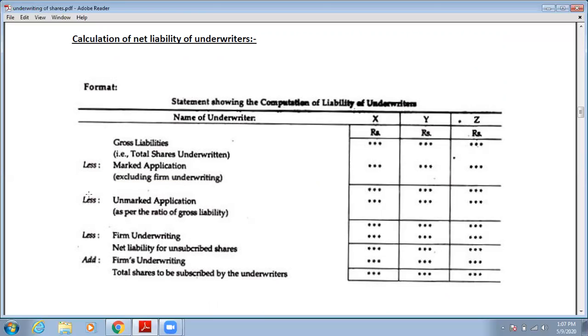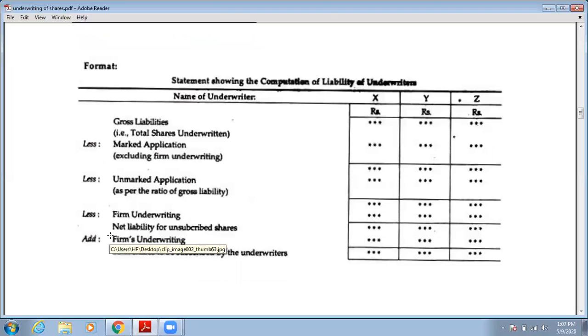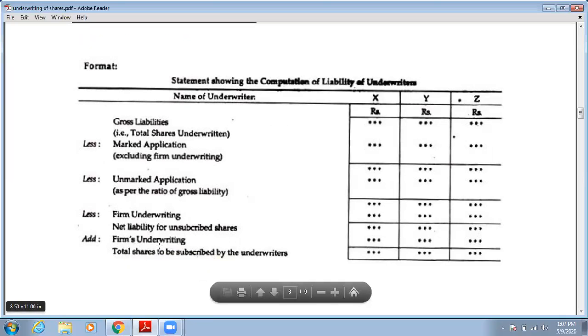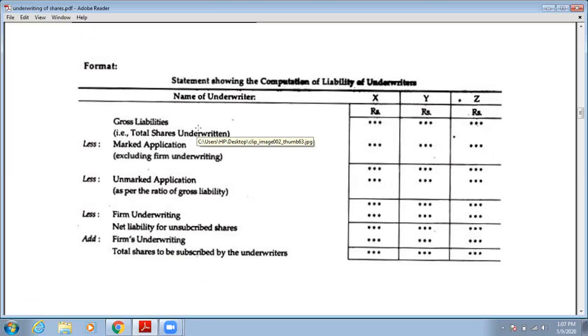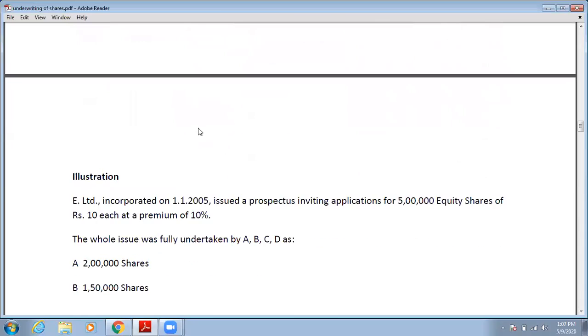Okay. Then we will less the unmarked application, and this unmarked application will be divided among X, Y, Z in the ratio of gross liability. Okay. Then we will less the firm underwriting and get net liability for unsubscribed shares. Then we will add firm underwriting, then total shares to be subscribed by the underwriter. So this is the fixed format to calculate the net liability of the underwriters. Okay. Now let's have an example.